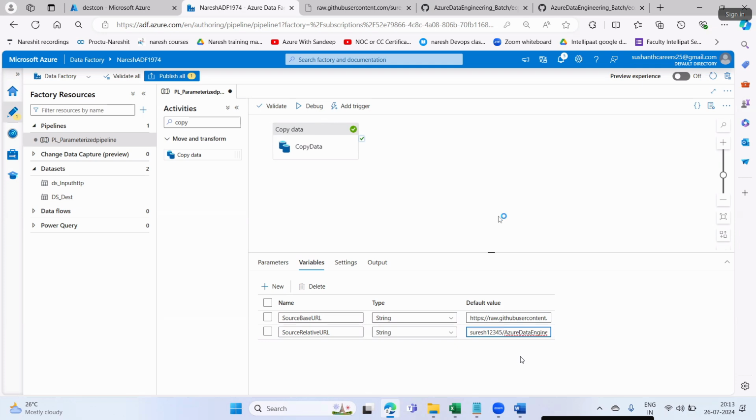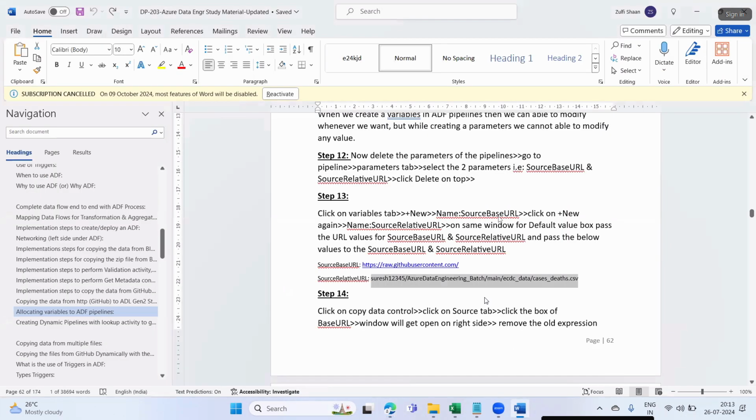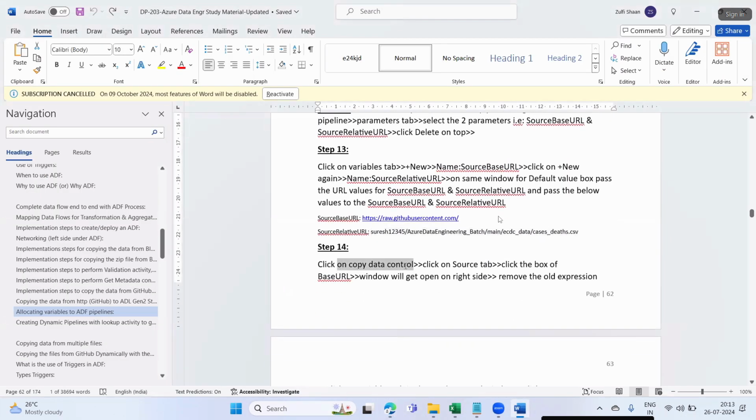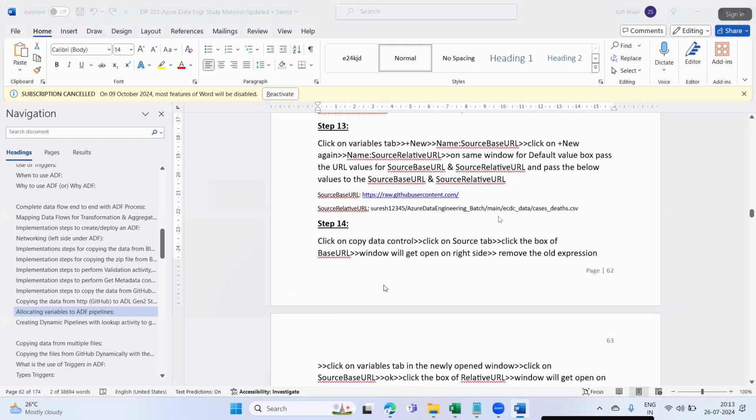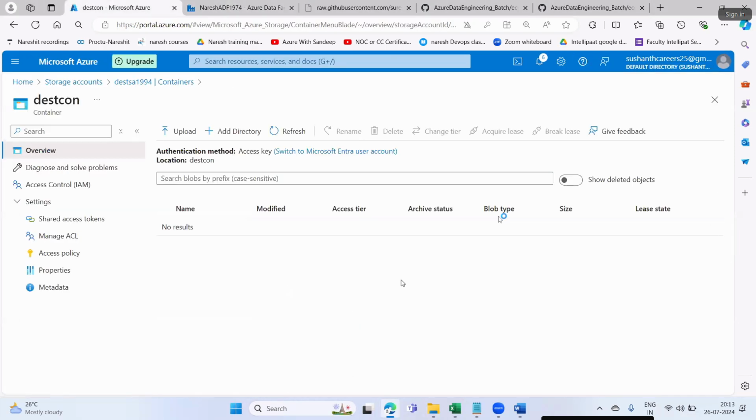Multiple options, guys. I am showing you multiple ways you might use in your projects. It depends: some projects will take the variable approach, and some will take the parameters approach. So now this is done. Click on the Copy data control, click on the Source tab, and click the base URL box. Come here and click on this Copy data control.